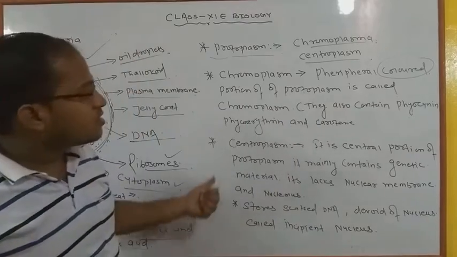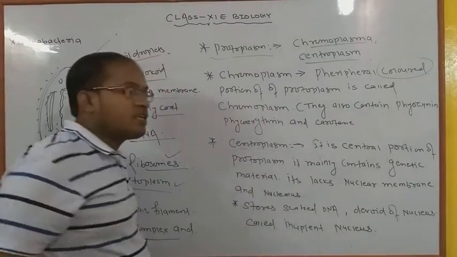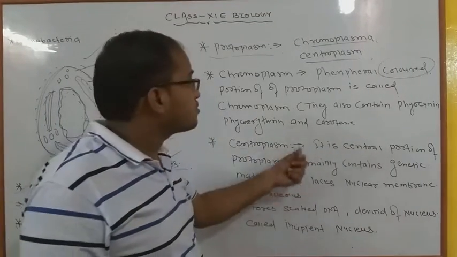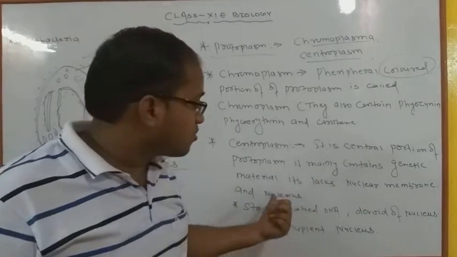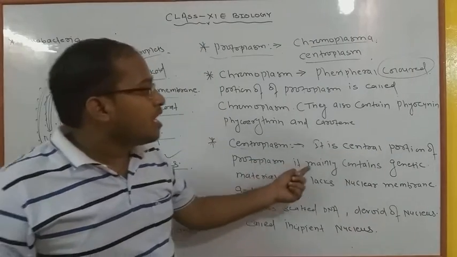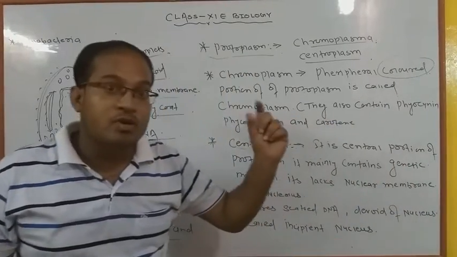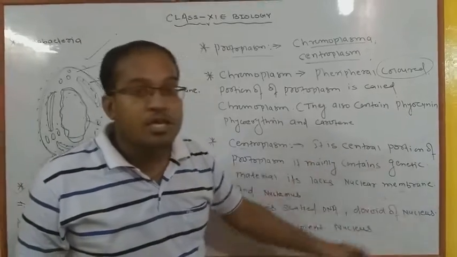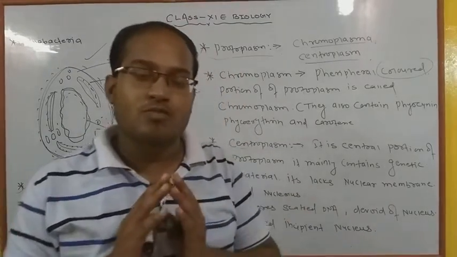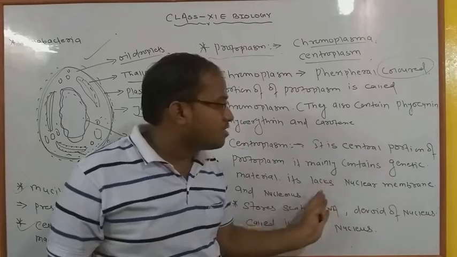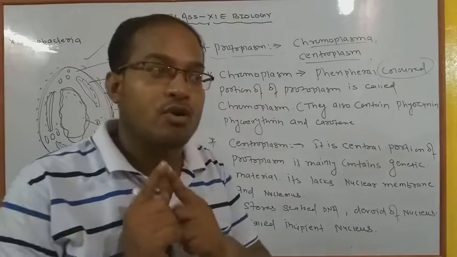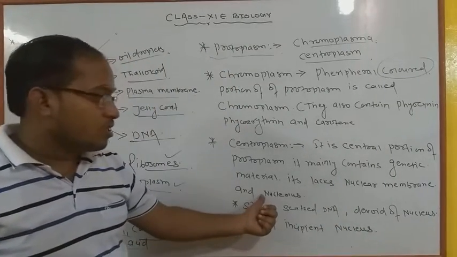Now next we have to discuss the centroplasm. Centro is a word related to the center portion. Centroplasm is the center portion of the protoplasm. It is the central portion of the protoplasm, and the most important point is that it mainly contains genetic material, meaning DNA and RNA. And it lacks a nuclear membrane. There is a most important point here: they totally lack a nuclear membrane. It means nuclear membranes are not developed in that case, and nucleolus also.